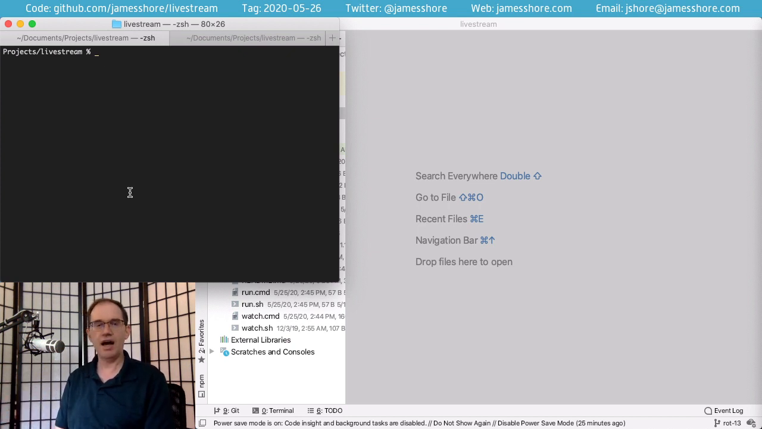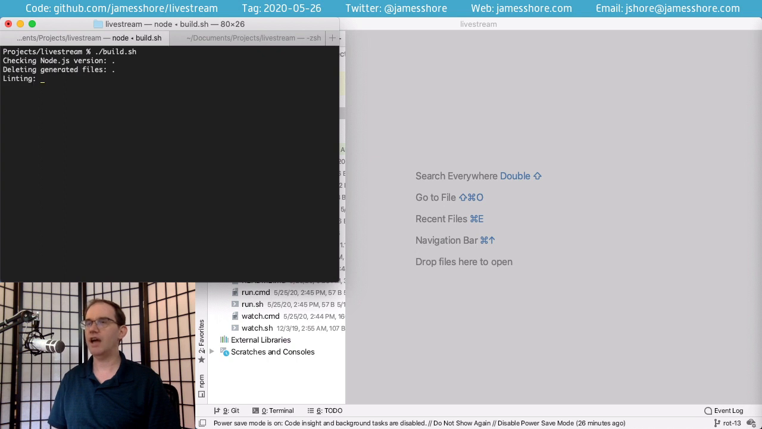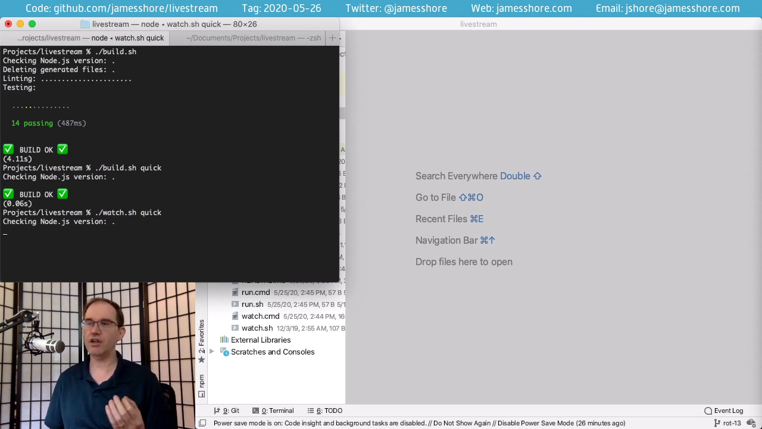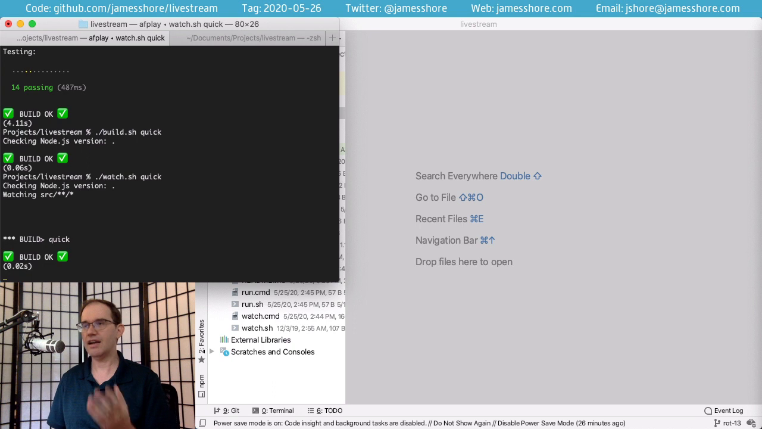Once you have node.js installed, you can build, lint, and test the code by running build.sh, or just build on Windows. That will lint all the code and run all the tests. And then if you want to run a quick build that only runs the things that have changed, you can run build quick. If you run the watch script, that will automatically run the build when the tests change, and you'll also get a nice little sound like that that will tell you if the test succeeded or failed.